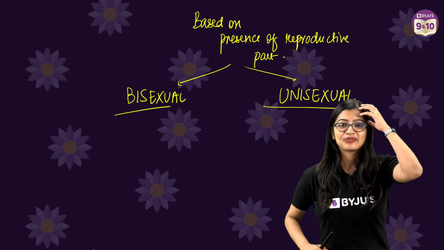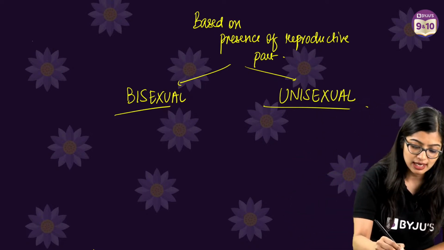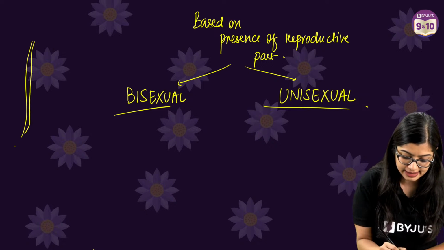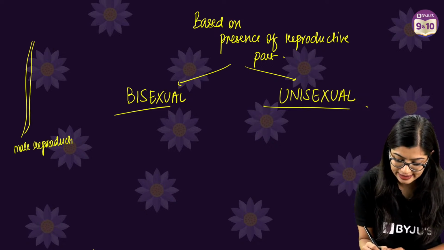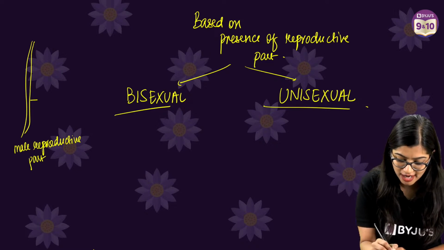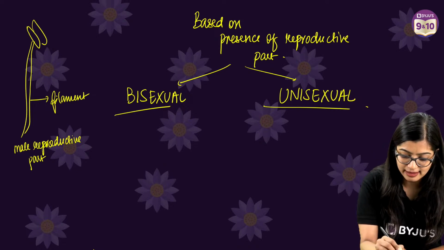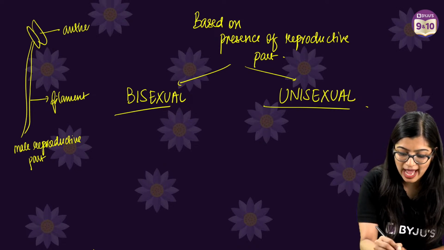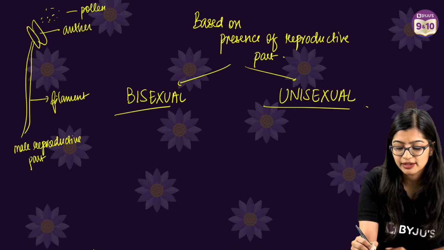Yes, okay. So now of course in the meanwhile, for those of you who are asking me, stamen is the male reproductive part, right? So we see that it is the male reproductive part which has filament and which has the anther. Yes. Now anther here produces this powdery substance known as pollen grains, right?